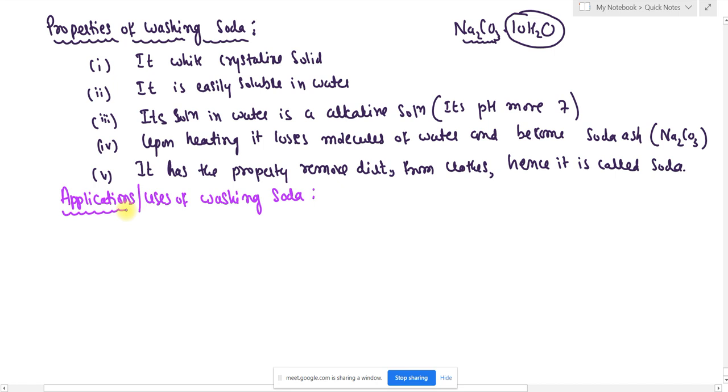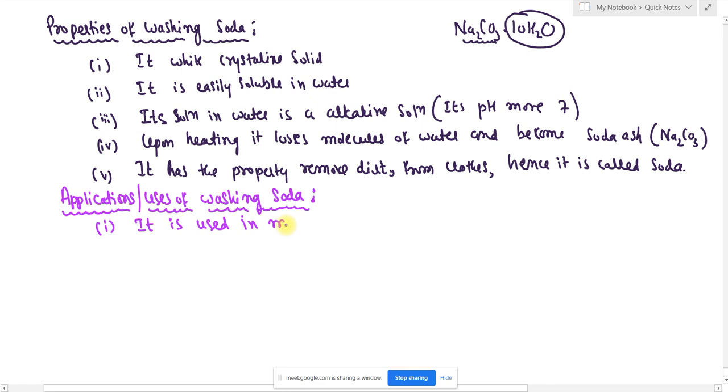So next, uses of washing soda. First one I am going to tell. It is used in the manufacture of glass. Remember students, this is very important. So how is glass prepared? Glass is prepared from fine sand which is available on the seashore.